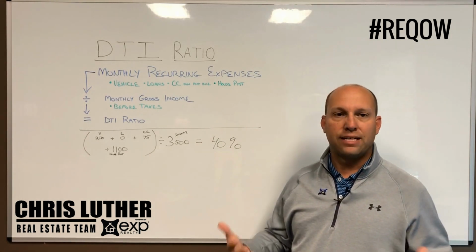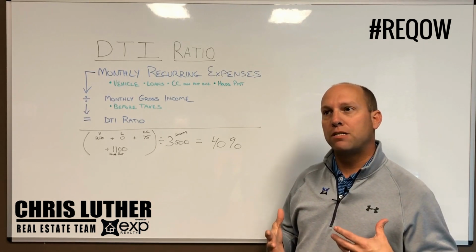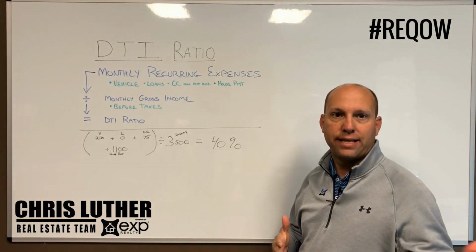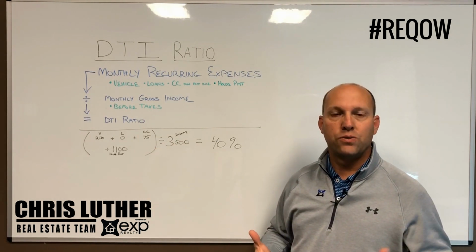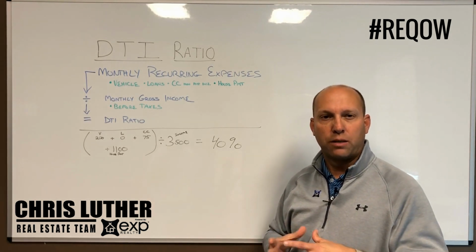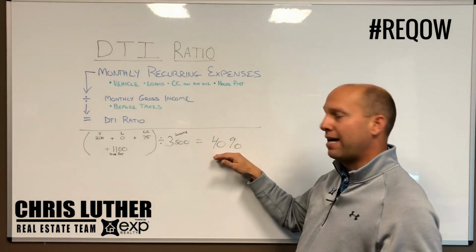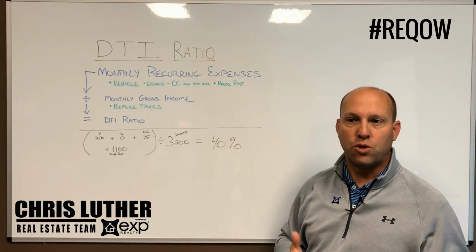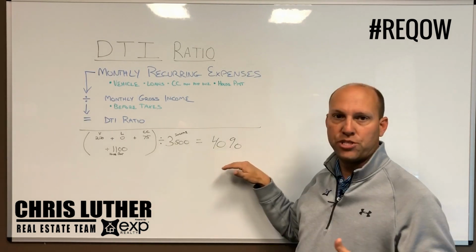Just a couple things, again, not trying to dig into the weeds. If you have student loans, there are some loan products that will discount that. They won't count that as part of your DTI. So if you're worried, I've got a bunch of student loans, give us a call and we can put you in touch with a lender that can give you the right loan product. But as a general rule, if you can exclude student loans and get that under 50%, then we probably need to go ahead and have a conversation and give you your options on what specific loan types would be available to you based on the ratio that you're at.